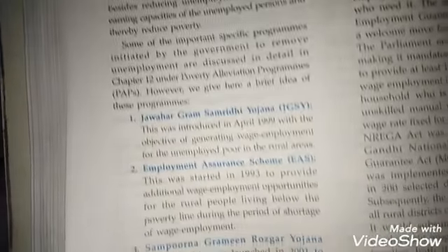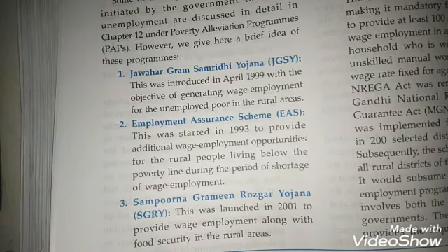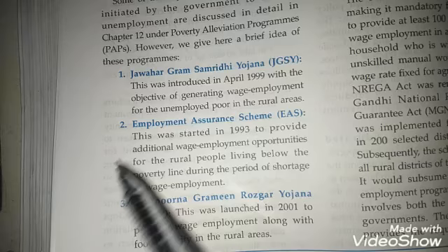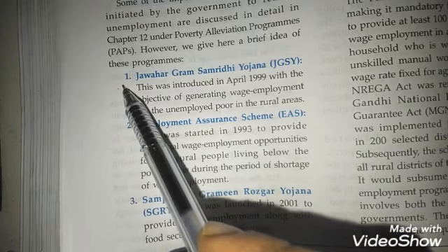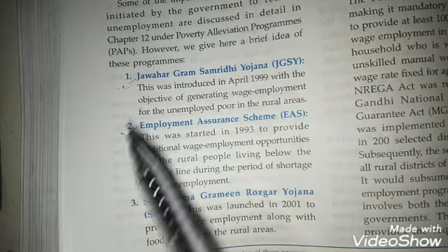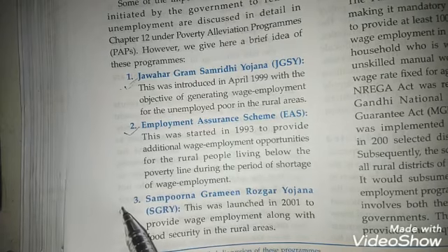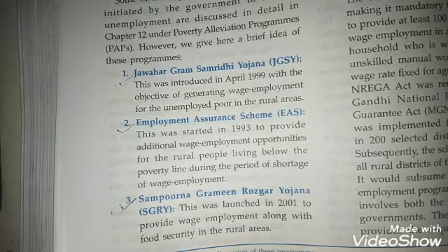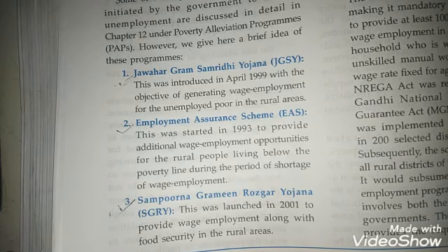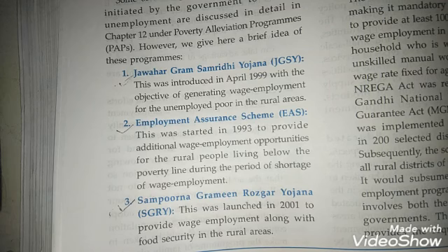Some of the programs we have done earlier also, like in the first one, the poverty chapter, we have done Jawahar Gram Samriddhi Yojana, so we are not going to repeat it over here, you just have to read it. Employment Assurance Scheme also we have done earlier. Even the Sampoorna Gramin Rozgar Yojana we have done earlier. These are the same programs which are not just meant for removal of poverty but related to employment generation also.